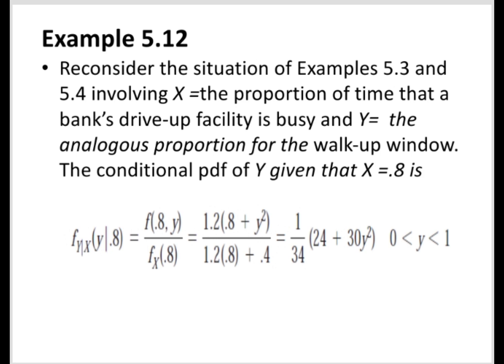So, bali, pwede nating isulat na f sub Y|X(y|0.8) = f(0.8, y) / f sub X(0.8) = 1.2(0.8 + y²) / (1.2(0.8) + 0.4) = 1/34 (24 + 30y²), bale, 0 < y < 1.